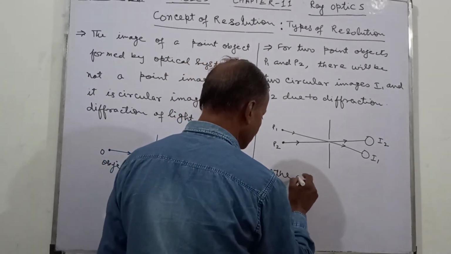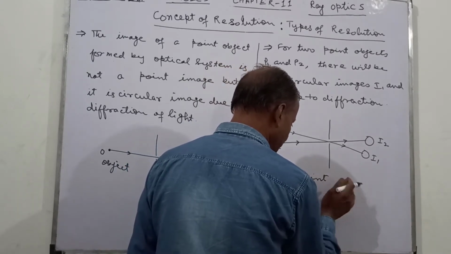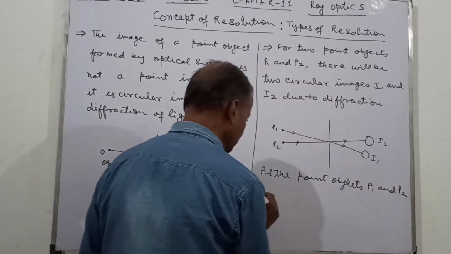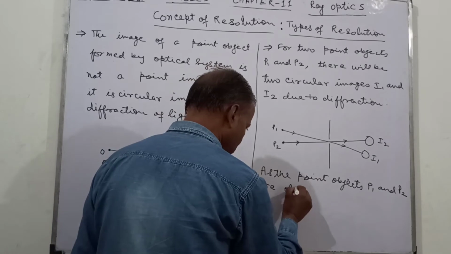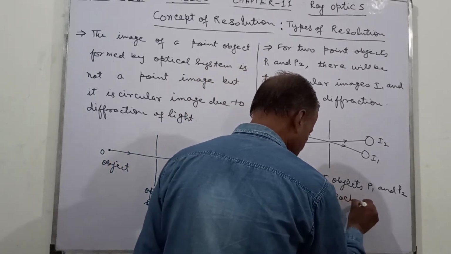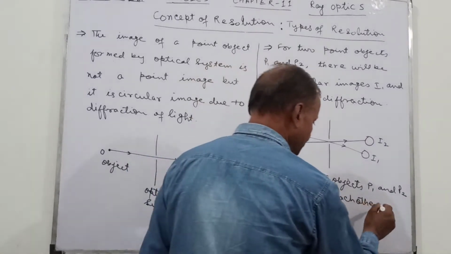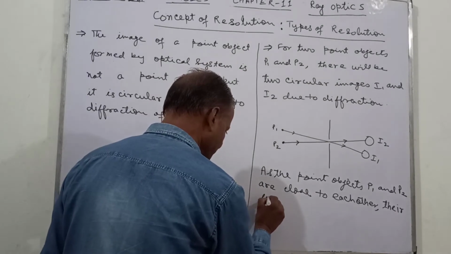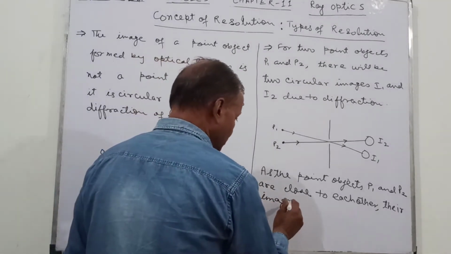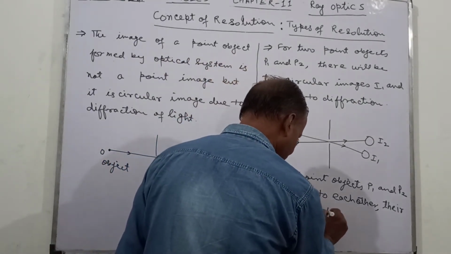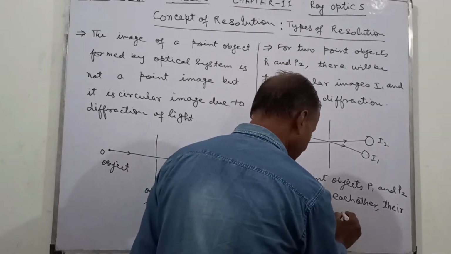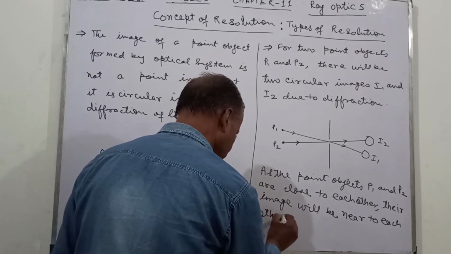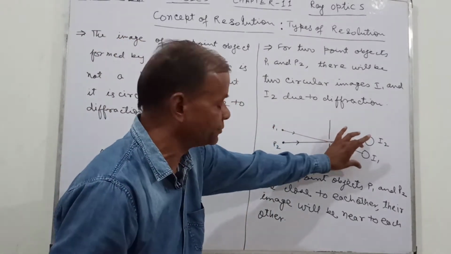As the point objects P1 and P2 are close to each other, their images will be close to each other, will be near to each other. जैसे हम इनको नजदीक लाते हैं वैसे ये भी एक दूसरे के नजदीक आती जाती है.